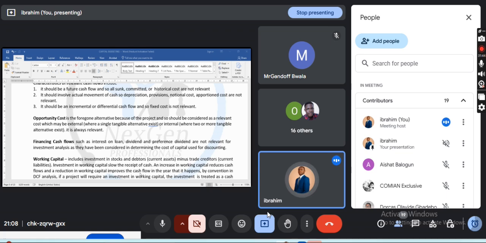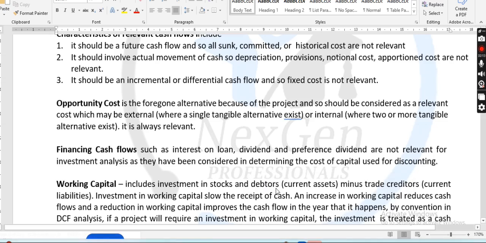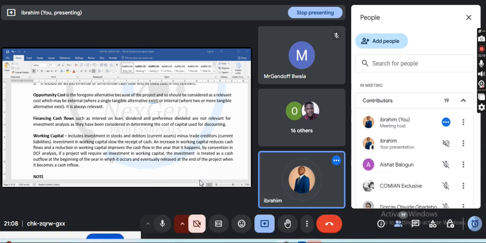Class, another problem in capital investment, or investment appraisal, is working capital. I'm talking about relevant cash flow. Working capital is capital you use in running the business on a day-to-day basis: your current assets minus your current liabilities.